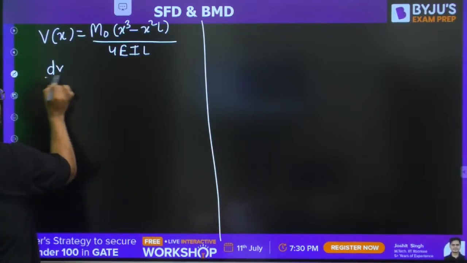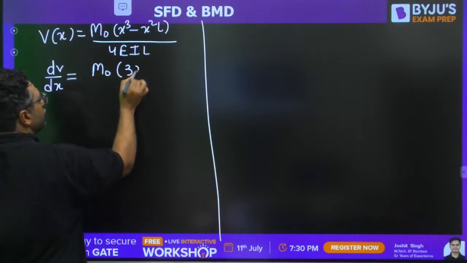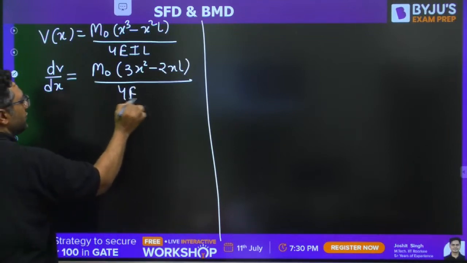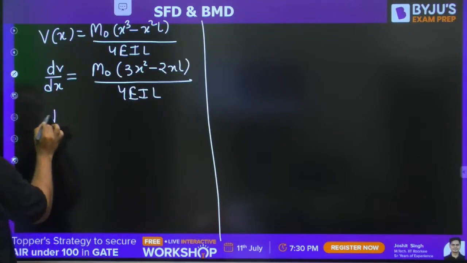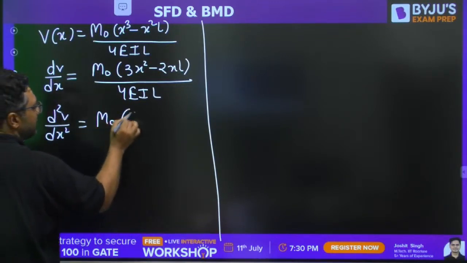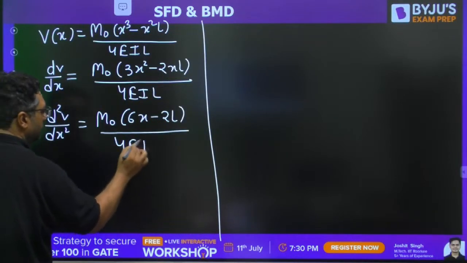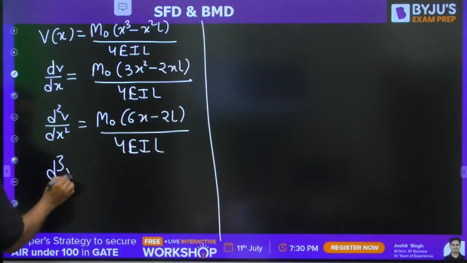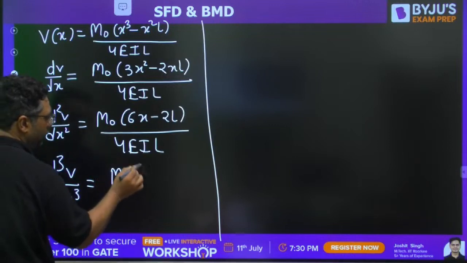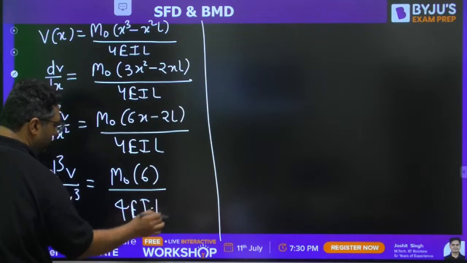You go for dV by dx, which will give you M naught into 3x square minus 2xL, over 4 EIL, which is constant. Then you go for d2v by dx square. This will give you M naught into 6x minus 2L over 4 EIL. Then you go for d cube v by dx cube. It is M naught into 6 over 4 EI into L.